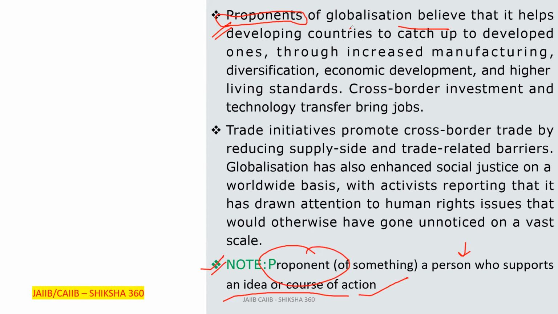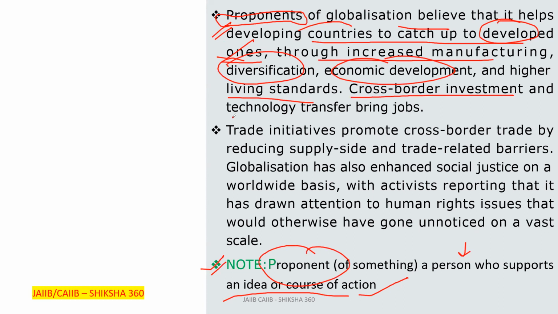Proponents of globalization believe that it helps developing countries to catch up to developed ones, the countries which are already developed. Clear? It helps developing countries to catch up through increased manufacturing, diversification, economic development, and higher living standards.